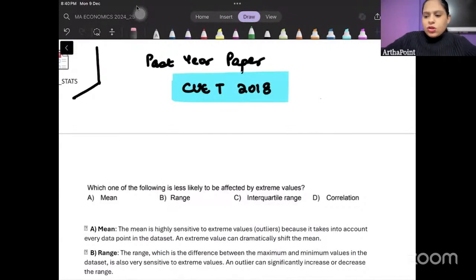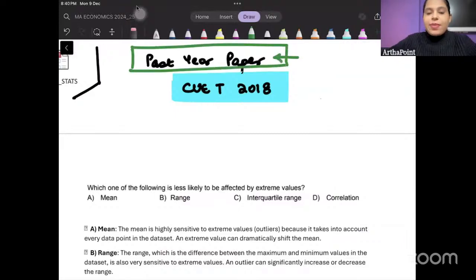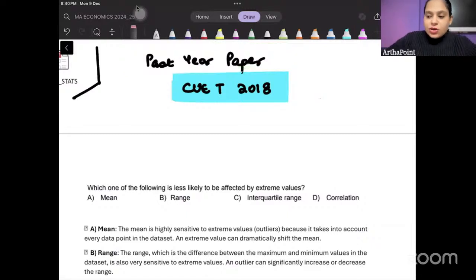I'm going to pick on the past year papers now, ताकि at least we know the kind of pattern that will be asked in exam. What we will do is we will not only go through a question, I will try to show you all possible topics related to that question. And we will try to go ahead and revise that topic thoroughly through a question.